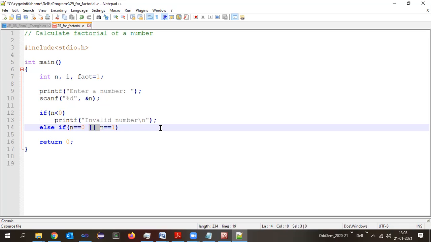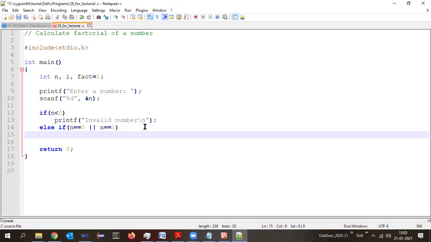In both these cases, the factorial is what? 1, isn't it? So I will write a printf statement here. Printf factorial equals 1. Correct? Factorial is equal to 1. Straight away we can directly write that statement here.